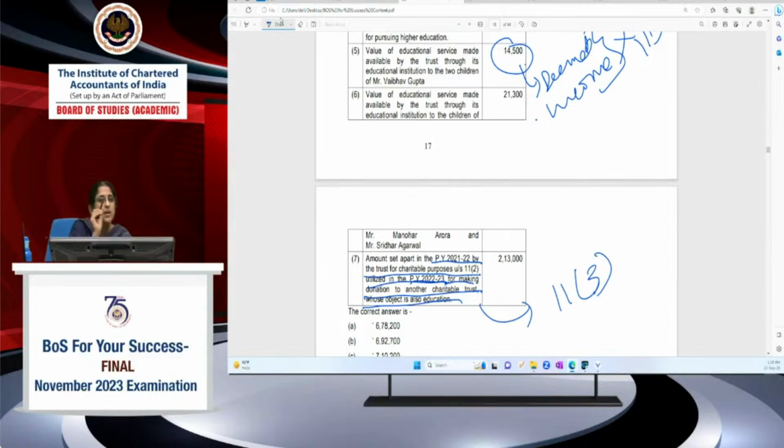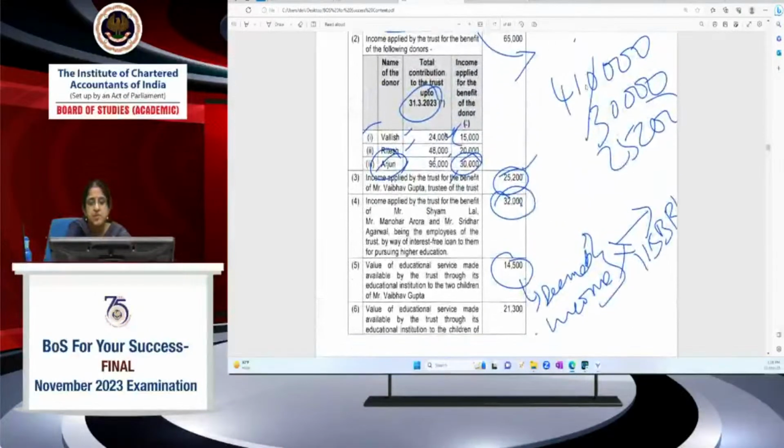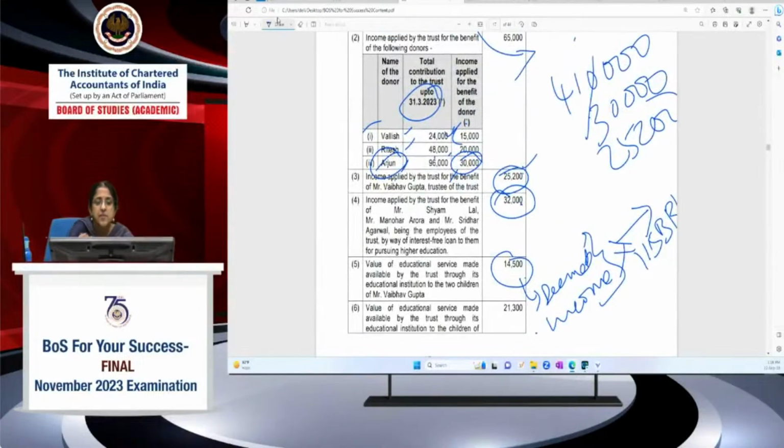Accumulated income I cannot use for making donation to another charitable trust, even if it is not a corpus donation, even if the other trust has the same object, immaterial. It is not allowed out of accumulated income, and this will be treated as a specified income, which we've seen under 115BBI(2). So 2,13,000 has to be included. 2,13,000 I'll have to include.